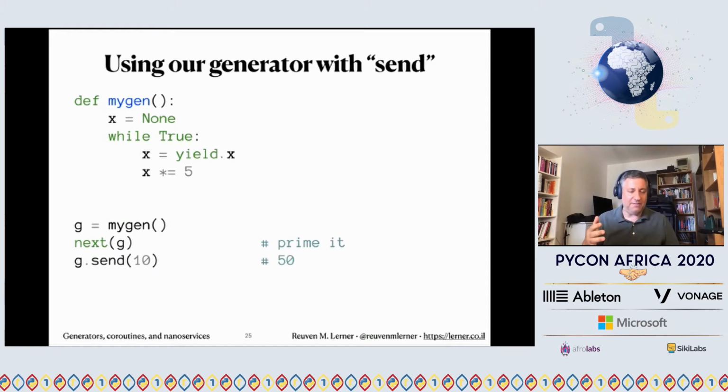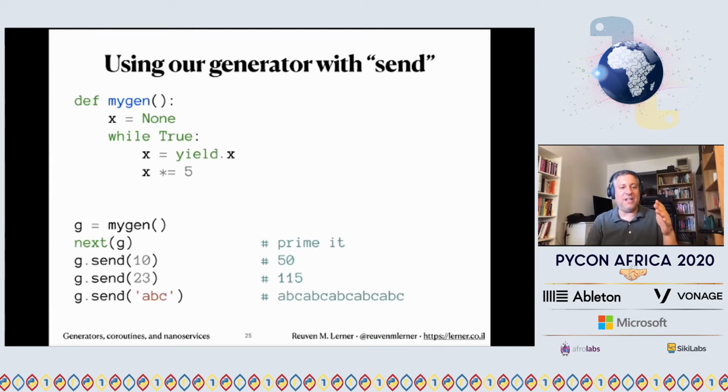X times equals 5. 5 times 10 is 50. We go back to the top of the while loop. We yield X, so we get 50 back. And now it's waiting again. So I say G.send of 23. X equals 23. X times equals 5. Now it's 115. Go back to the top of the loop, yield it, and we get that back.